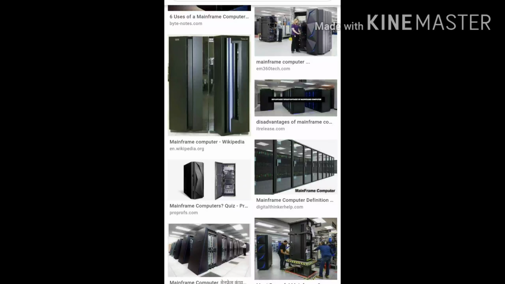Next we have mainframe computers. These are more powerful than minicomputers and microcomputers also. In a single mainframe computer, hundreds of users can use the computer in parallel at the same time.